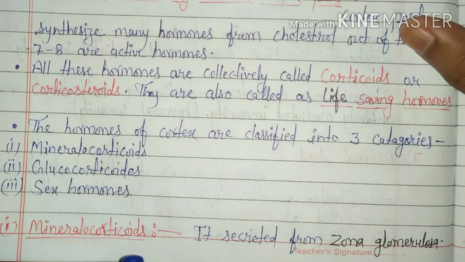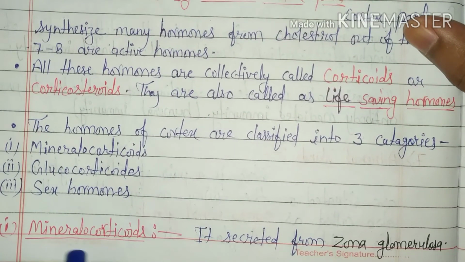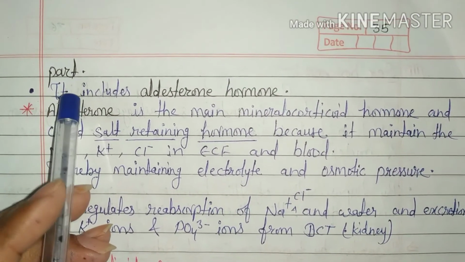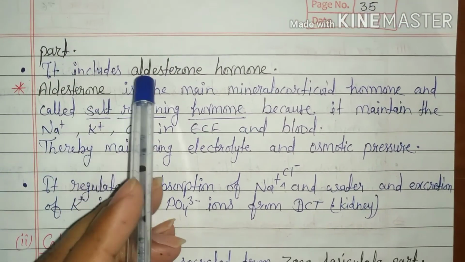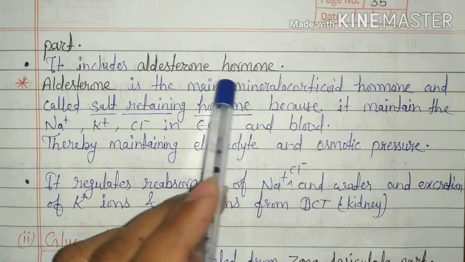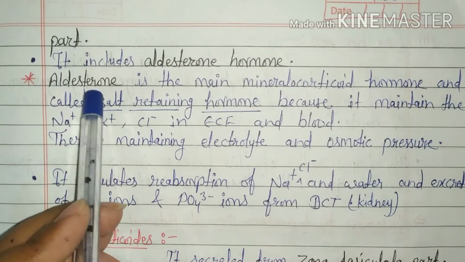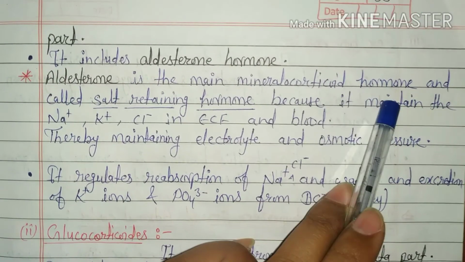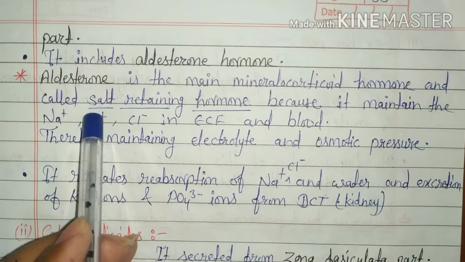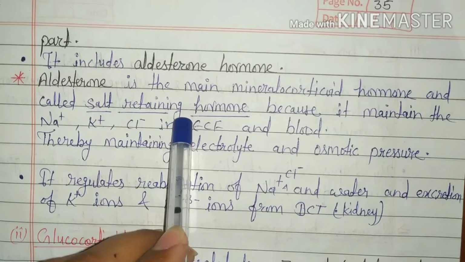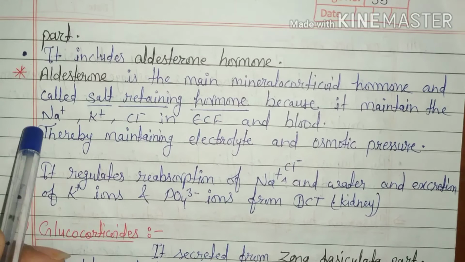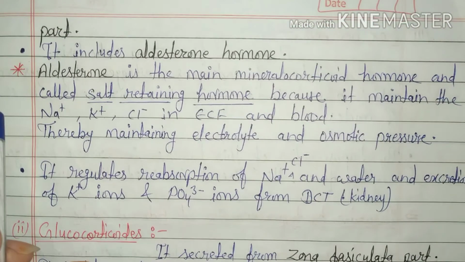Mineralocorticoids maintain the amounts of minerals in the body, and these are secreted from the zona glomerulosa part of the cortex region. So, mineralocorticoids include the aldosterone hormone. Aldosterone hormone is the main mineralocorticoid hormone and is called the salt retaining hormone because it maintains the sodium and chloride ions